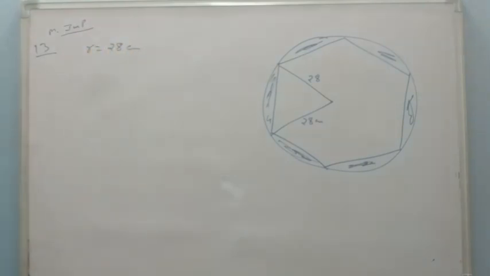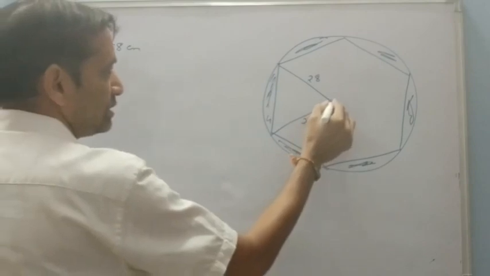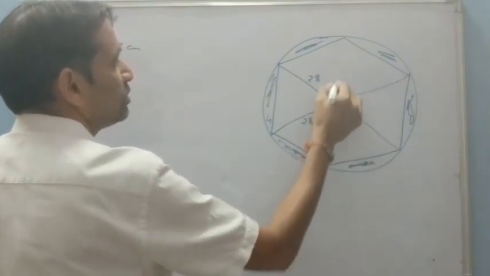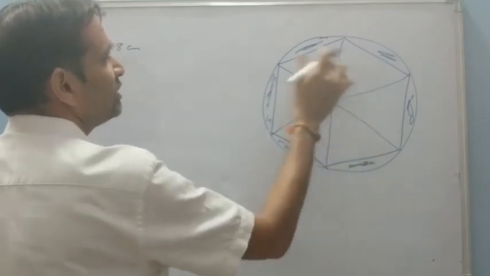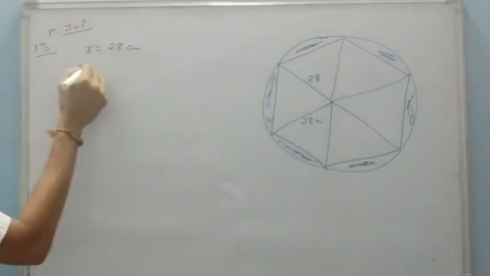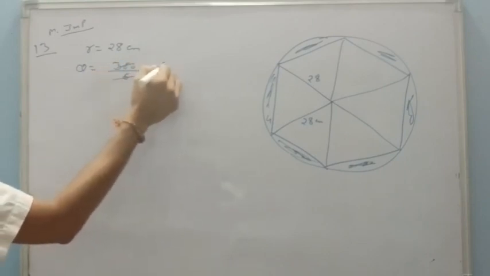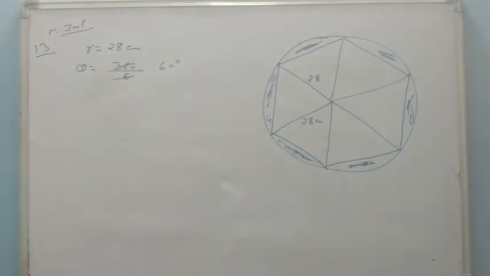But what about theta? We can see here the cover is made of 6 equal parts. 1, 2, 3, 4, 5, 6. So theta will be 360 upon 6, means 60 degree.